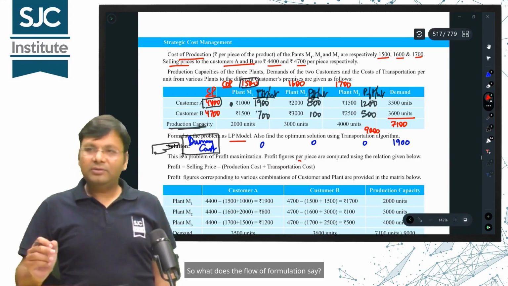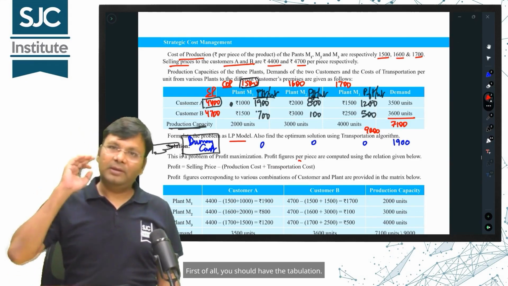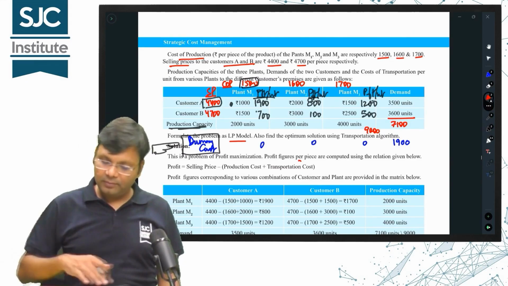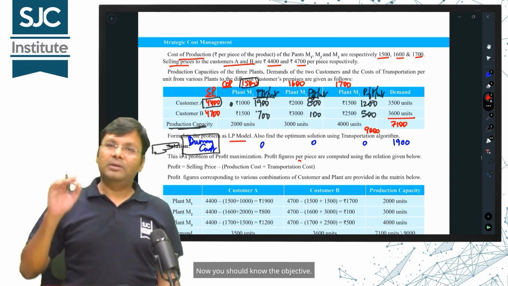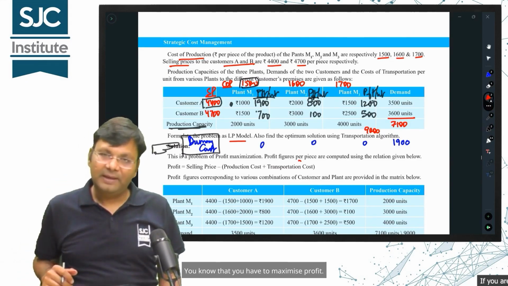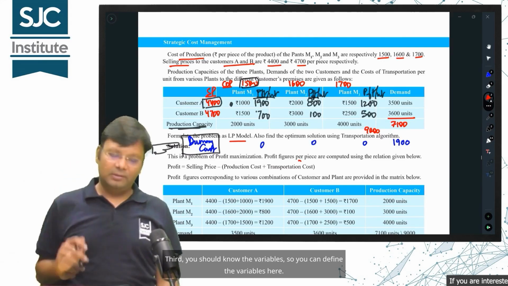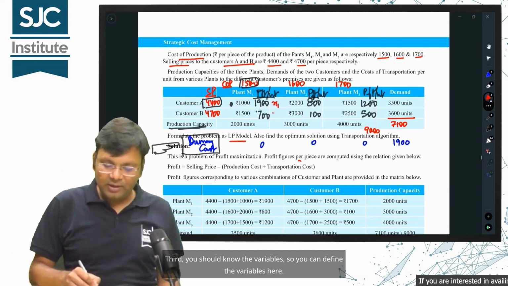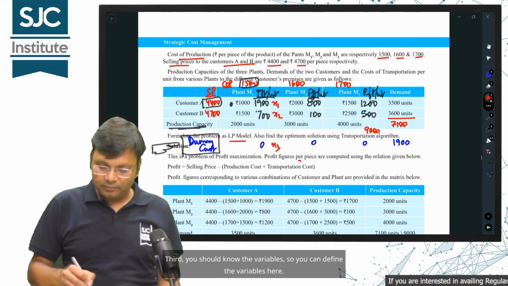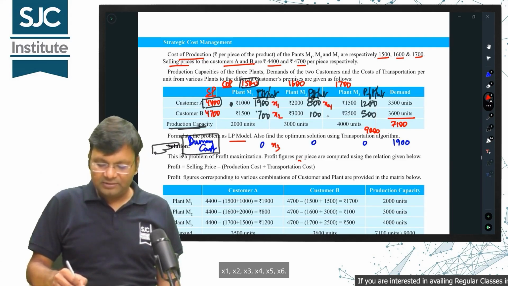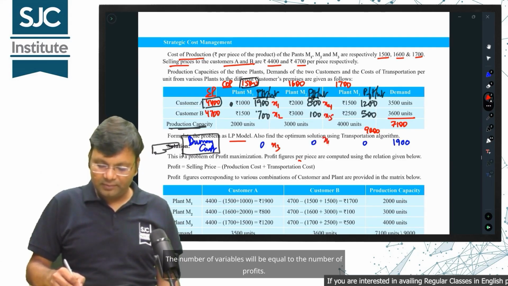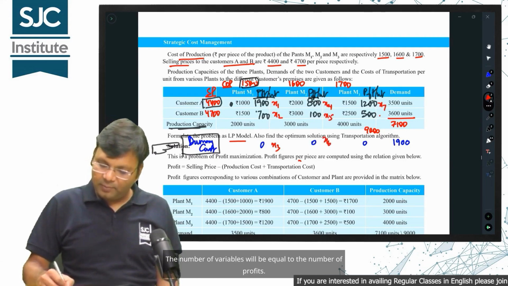So what does the flow of formulation say? First of all, you should have the tabulation. That is already done. Now you should know the objective. You know that you have to maximize profit. Third, you should know the variables so you can define the variables here: x1, x2, x3, x4, x5, x6. The number of variables will be equal to the number of profits.